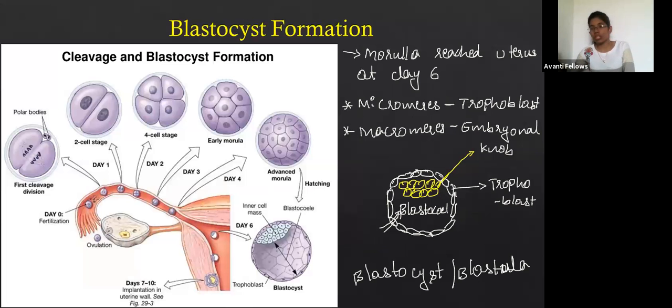That stage is called the blastula stage or the blastocyst stage. So what happens in the blastocyst stage? All micromeres arrange at the periphery, and the macromeres arrange at one end, called the inner cell mass, also called the embryonic knob.